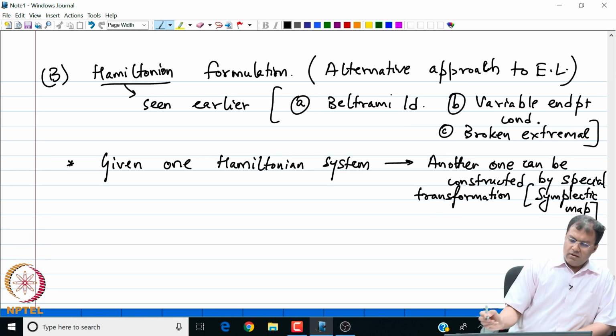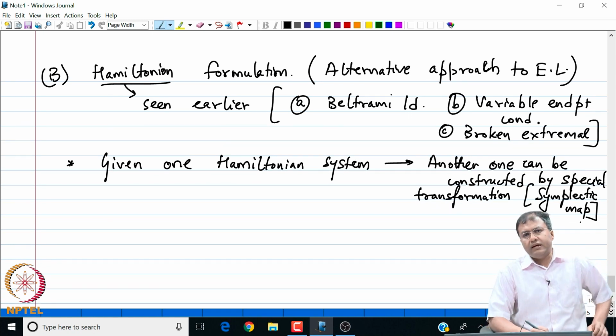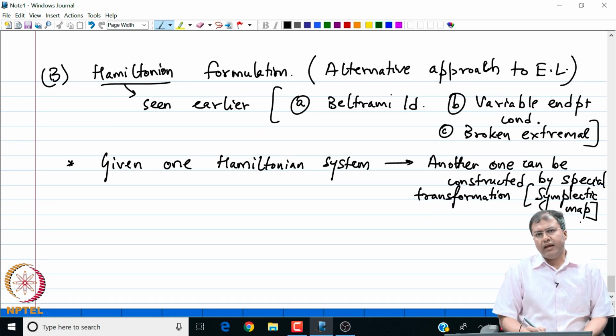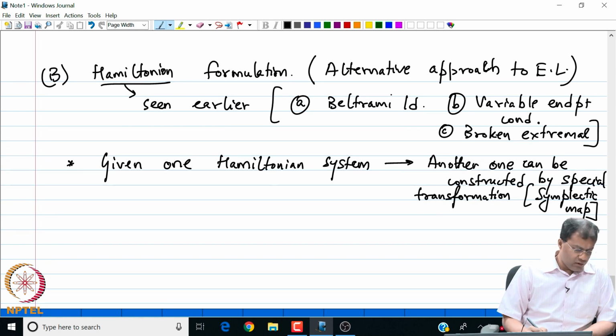Okay. So which means that suppose the Hamiltonian formulation is quite complicated in one coordinate system, we can go to another coordinate system via the symplectic map to go towards a much more simpler Hamiltonian formulation, right. So that is also one of the advantages of using Hamiltonian.